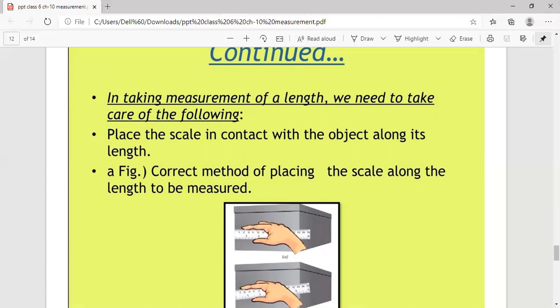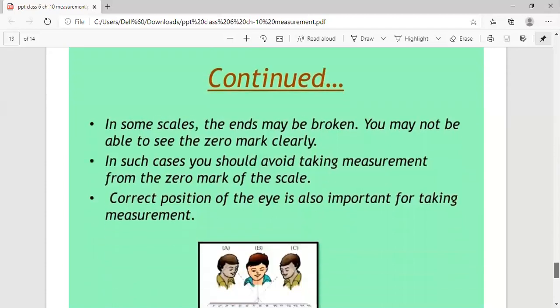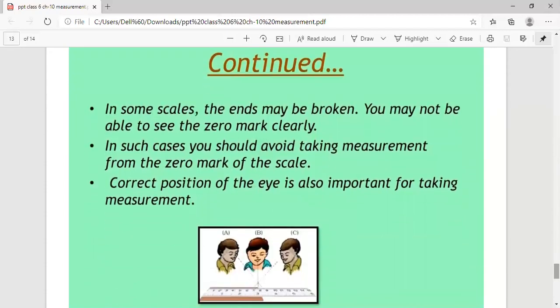So the correct way is to place the scale along the length to be measured. Next, in some scales the ends may be broken, so you may not be able to see the zero mark clearly. In that case, you should avoid taking the measurement from the zero mark of the scale. Sometimes the scale gets broken at the end, so you have to take care about this.